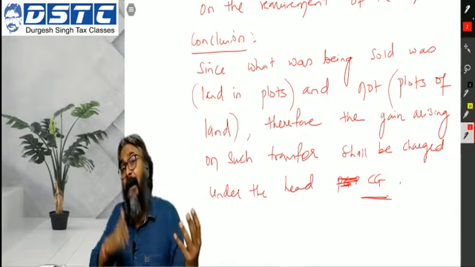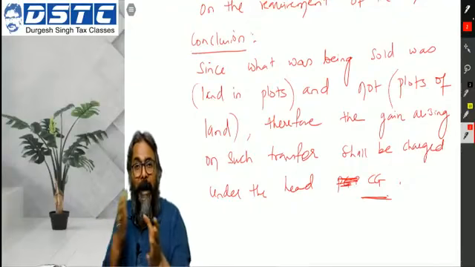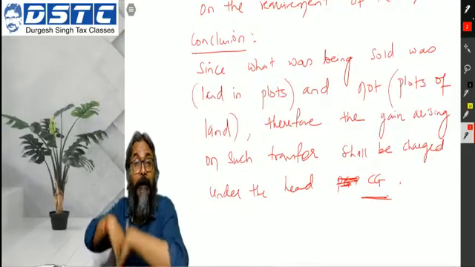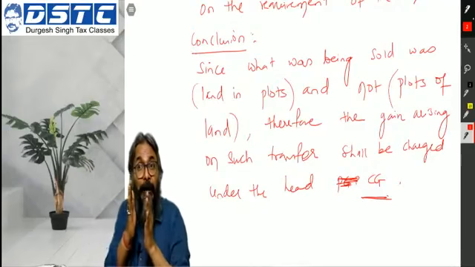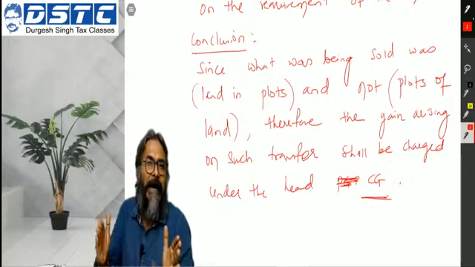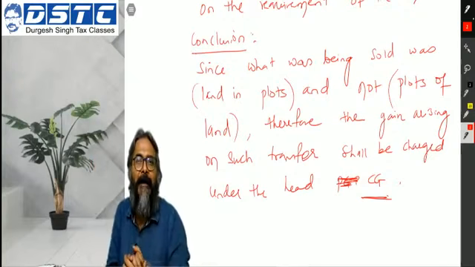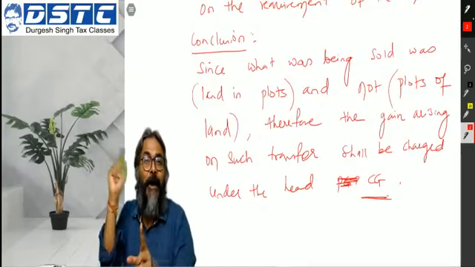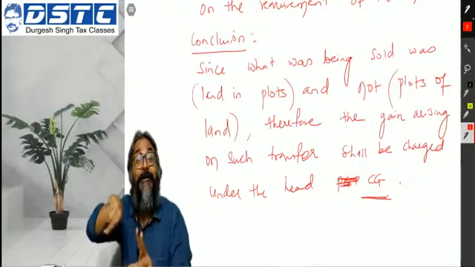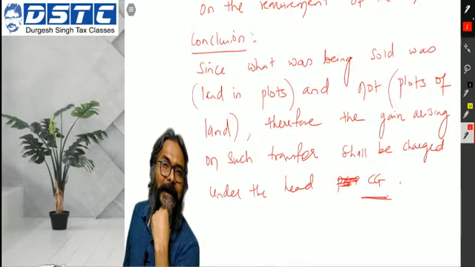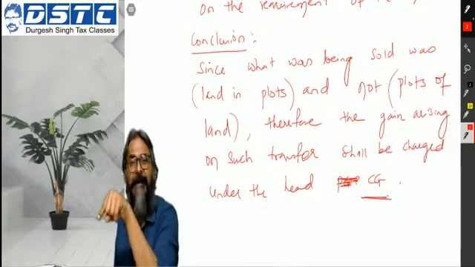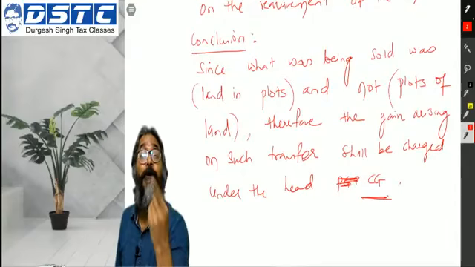But the case study which I have introduced in between, wherein I told you that his focus was to earn a fortune, and for which he undertook a plan, a project was in place, how he is going to deal with this entire portion of his land, then what he is essentially selling is not land in plots, but the plot of land, because each plot he has designed for a purpose of sale, and that is what he is offering to the customer.